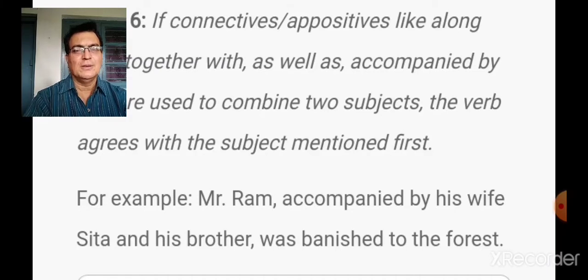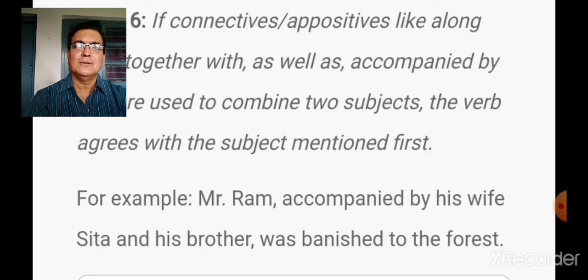Now, for example, Mr. Ram, accompanied by his wife Sita and his brother, was banished to the forest. Mr. Ram was banished to the forest. So what is appositive there? That accompanied by his wife Sita and his brother. You don't have to think about that. You have to think about what is there at the beginning. So what is the subject there? Mr. Ram. So Mr. Ram was banished to the forest.